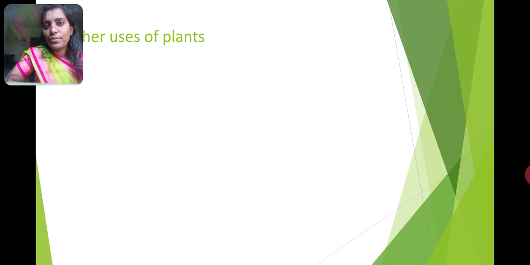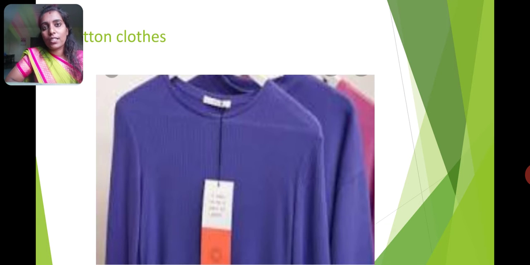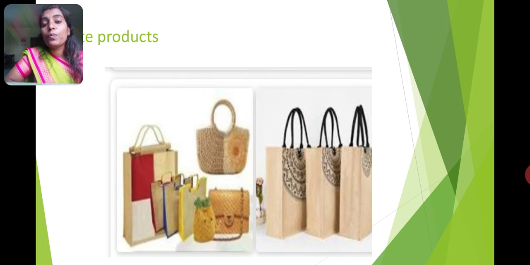Mainly from the plants we are getting fibers such as cotton and jute. Okay. From the cotton plant we are getting cotton. Using this cotton we can make cotton cloths. From the jute plant we are getting jute. So using this we can make jute products.